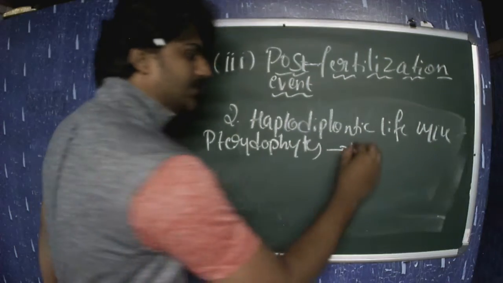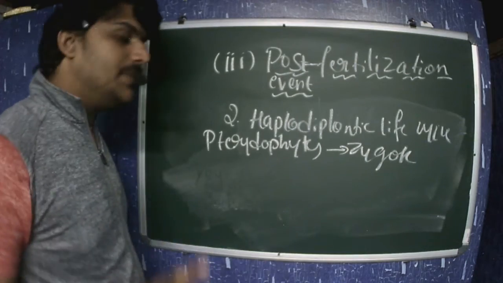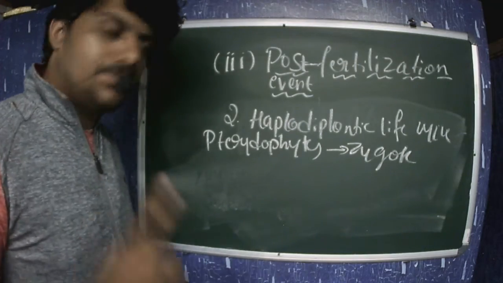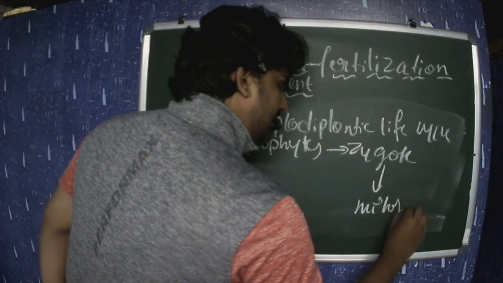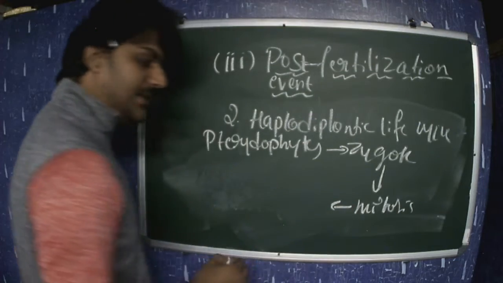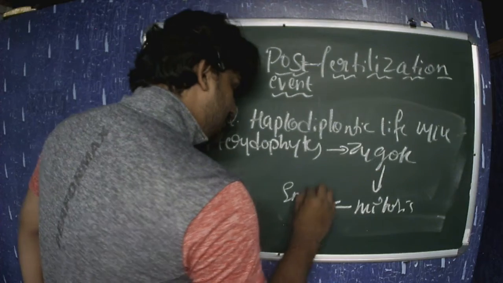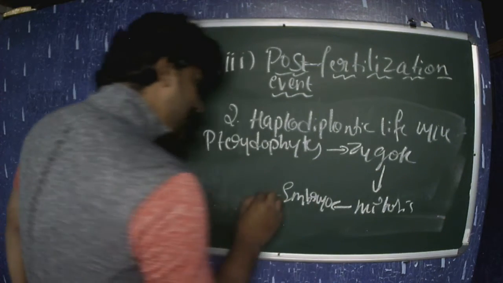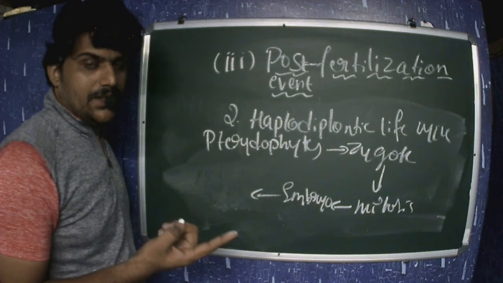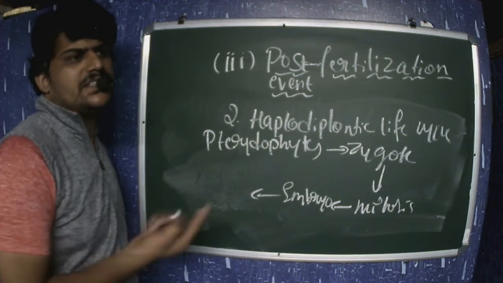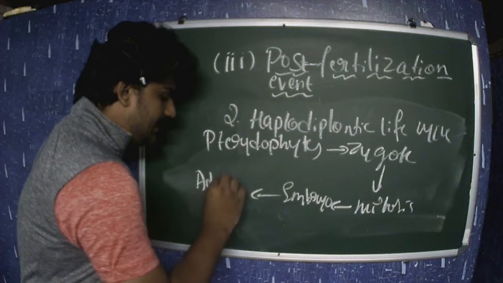When they form a zygote, they undergo the same process as the angiosperms which possess the diplontic life cycle. The same mitosis happens and an embryo is formed. And here one thing: a young one is generated which doesn't have complete maturity, but here the adult is going to be directly born.